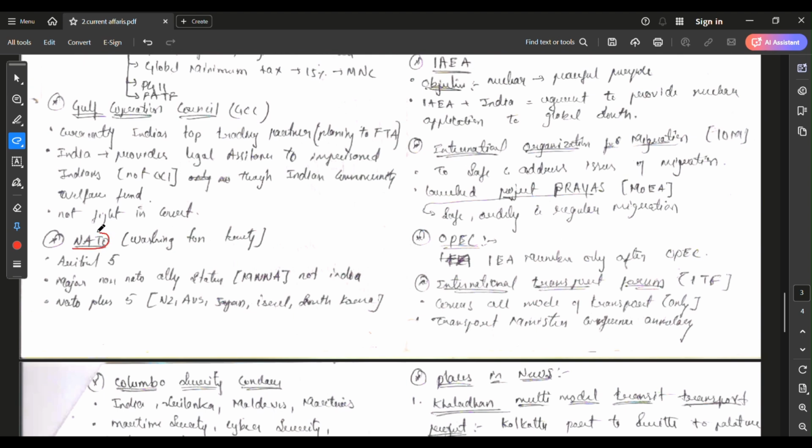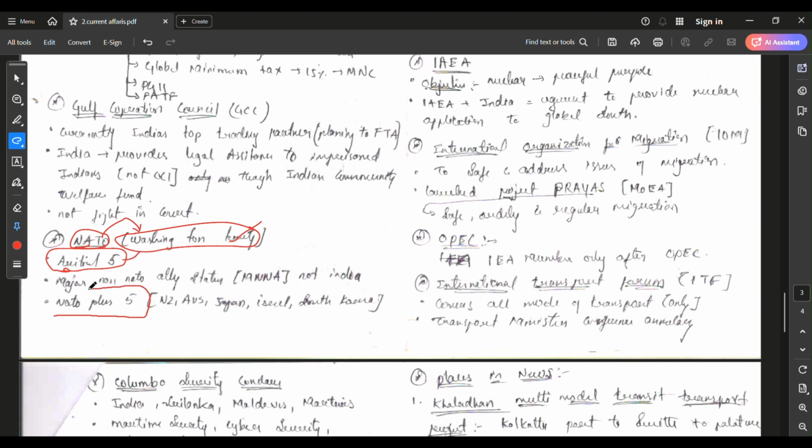You can see here NATO. NATO was in the news because of the Russia-Ukraine war. NATO was made under the Washington Treaty. Under NATO there is an article called Article 5, which says that if any NATO country is threatened by any non-NATO country, then all the NATO countries should come together to rescue that country.